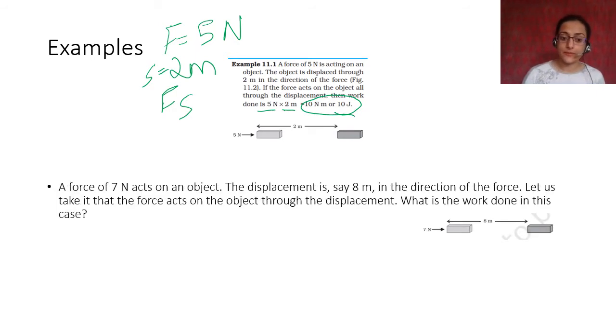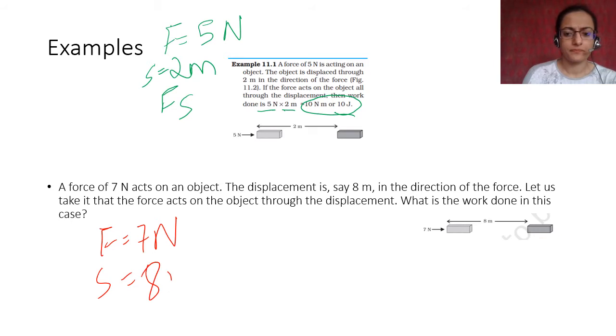Right? Simple. There is another example that is again given in your book. A force of 7 Newton acts on an object. The displacement is say 8 meter, in the direction of the force.